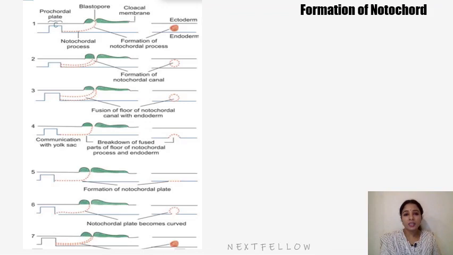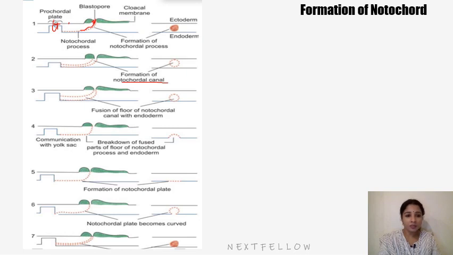So let's see again about the notochord formation. We know the epiblast cells are here. This is the procaudal plate, where the ecto and endoderm are directly in contact with each other without intervening mesoderm, and we see the formation of the blastopore or primitive pit, which continues here forming a tube-like structure called the notochordal canal. And on the ventral side of this canal, the cells will disappear.